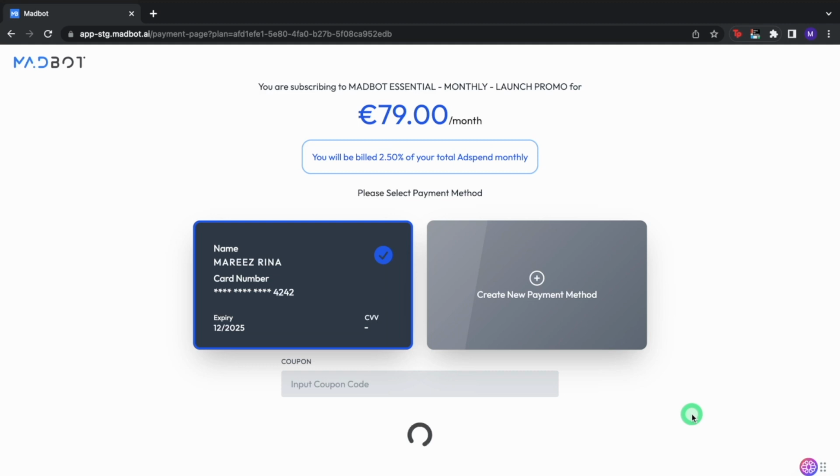And that's it. You can now enjoy the enhanced features and benefits offered by your new plan.